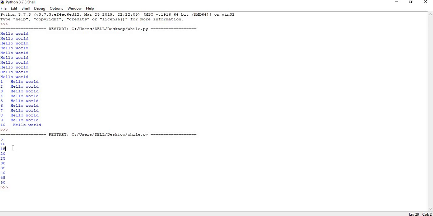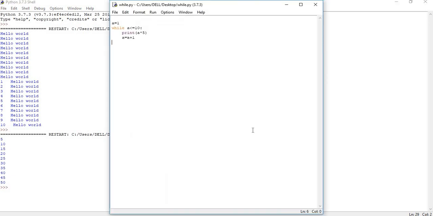But I want to display 1 into 5 equal to 5, 2 into 5 equal to 10, 3 into 5 equal to 15, and so on. So I want to improve the readability here. So now let's add that. The first one, 1 or 2 or 3, is coming from a. So let me make it a, comma, and here 5 is a fixed value, so let's put it in single quotes, star into 5, you can put equal to with some space, and comma.